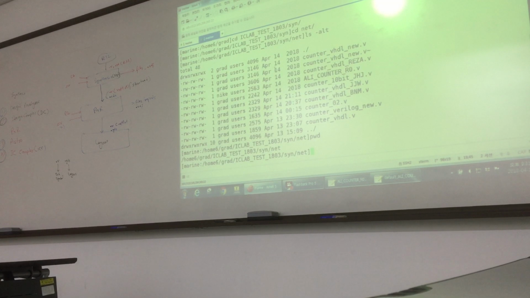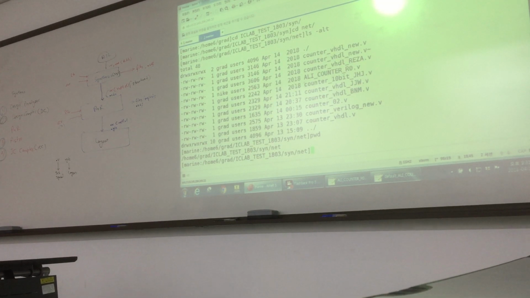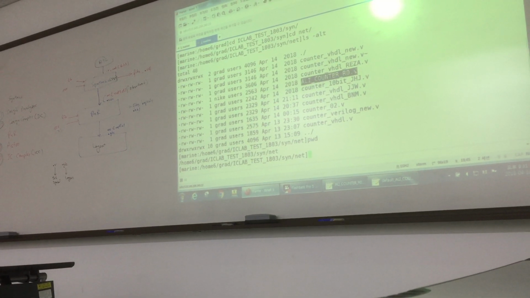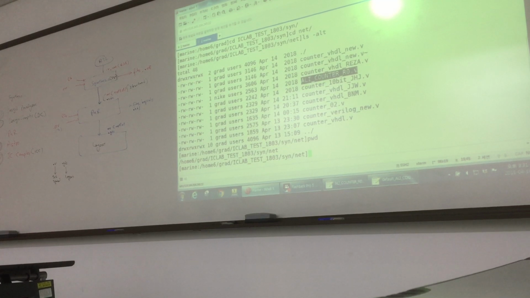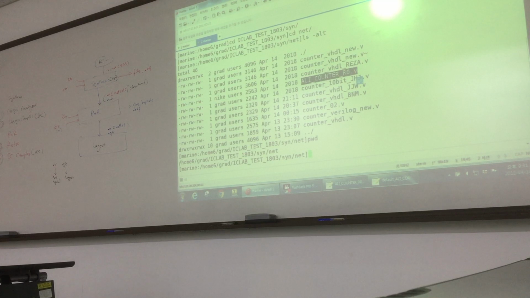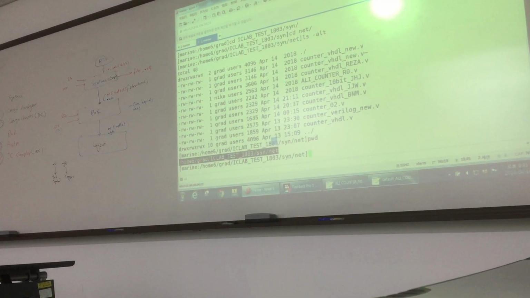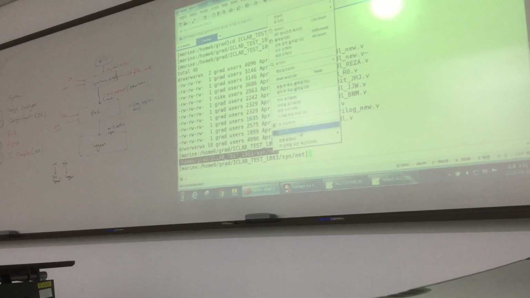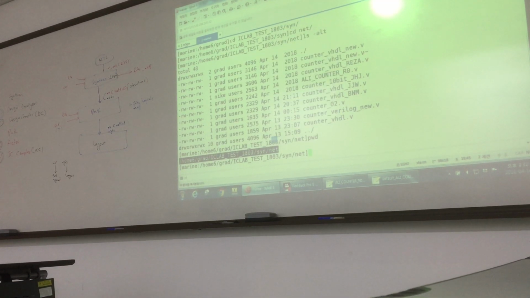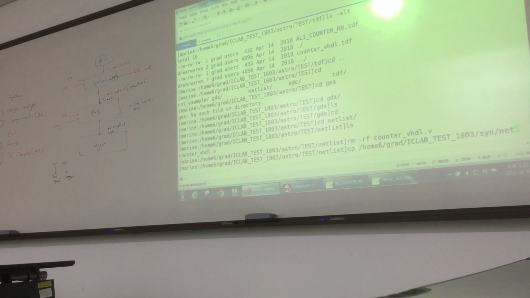So you see, this is the location of our netlist. So this is the netlist. Okay, this is the netlist that is generated by synthesis. So I copy this file to that folder. Copy this thing. So I do this thing.